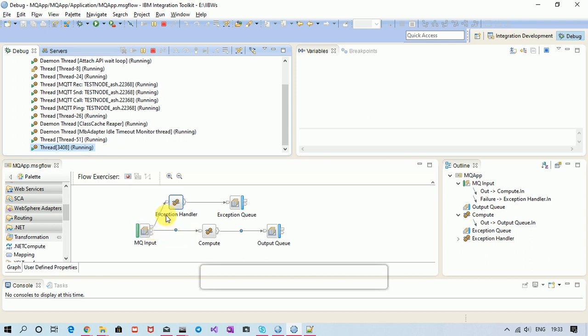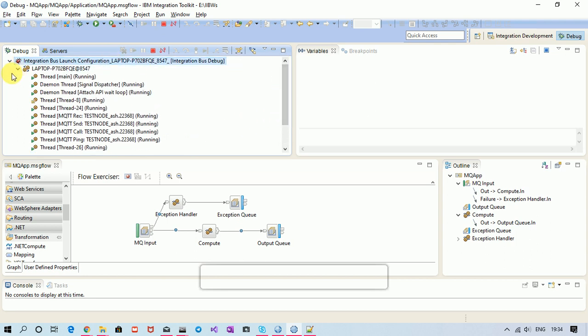Catch is not connected and my message is not traveling through failure terminal. Right, my thread is stuck in between. So my message will travel to failure terminal only if transaction mode is yes. So you have to keep this thing in mind also.